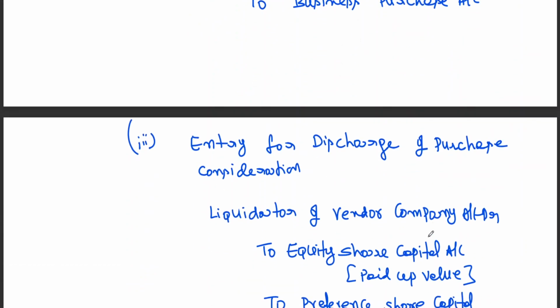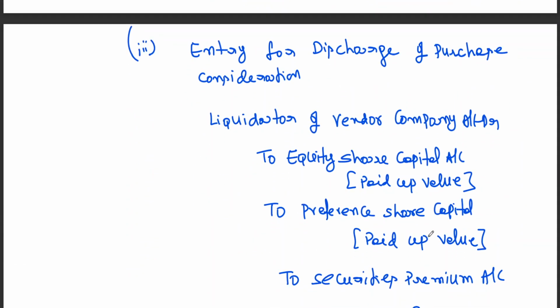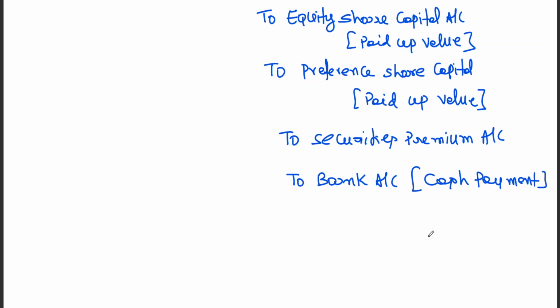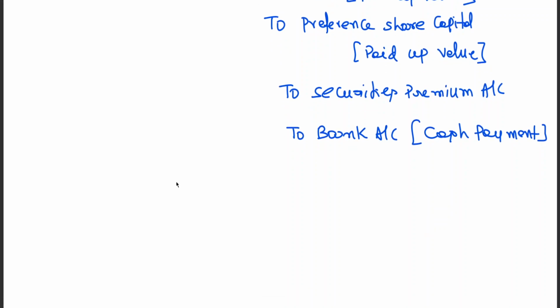So the entry to business purchase, entry for discharge of purchase consideration, has been completed. And here I'm just giving a note. As I told you, the shares issued by way of purchase consideration must be recorded at their paid up value. The paid up value is equal to nominal value. But discharge of purchase consideration may be at issue price. Issue price can be at par, or issue price can be at premium. Clear to all of you? You know the meaning of issue price.